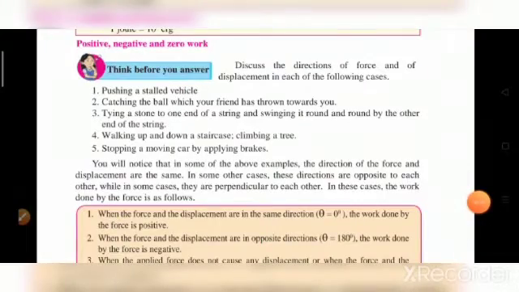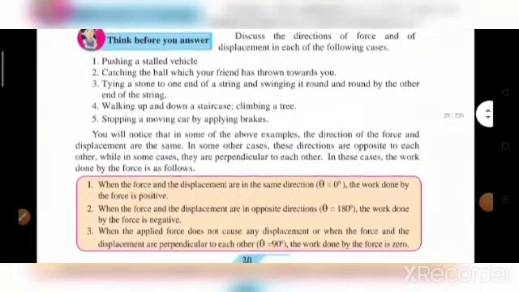What is positive, negative, and zero work? When the force and the displacement are in the same direction, that is theta is equal to 0 degrees, the work done by the force is positive. When the force and displacement are in opposite directions, that is theta is equal to 180 degrees, the work done by the force is negative.